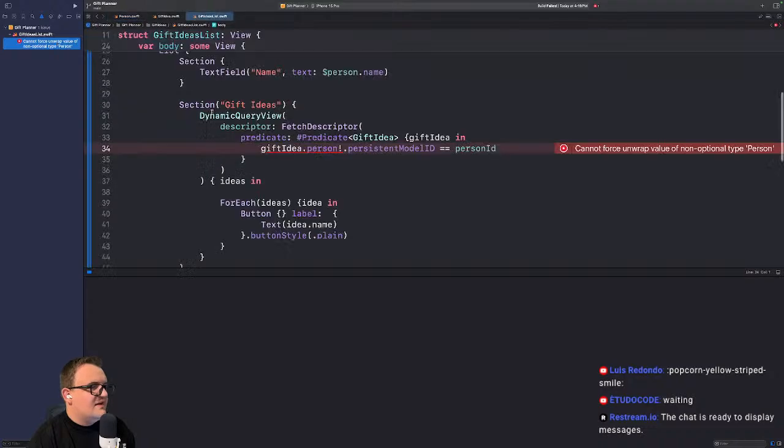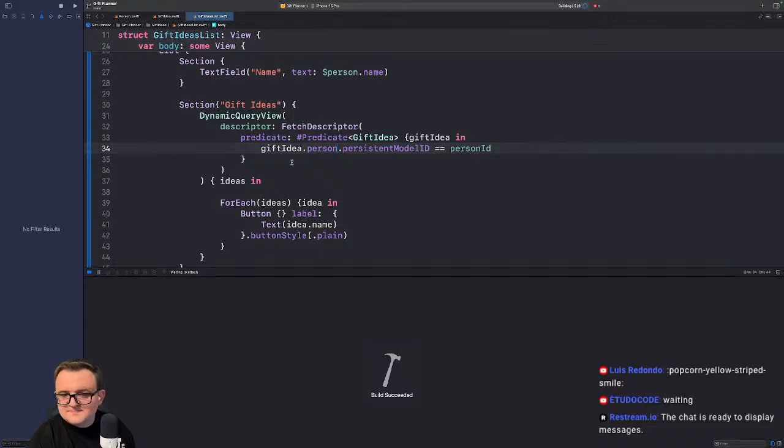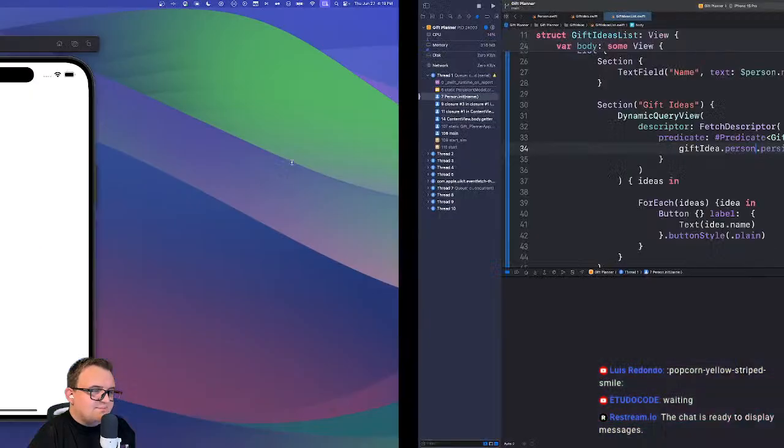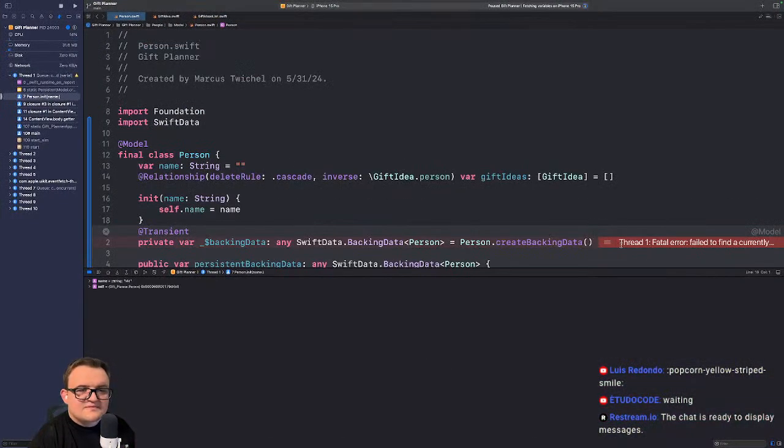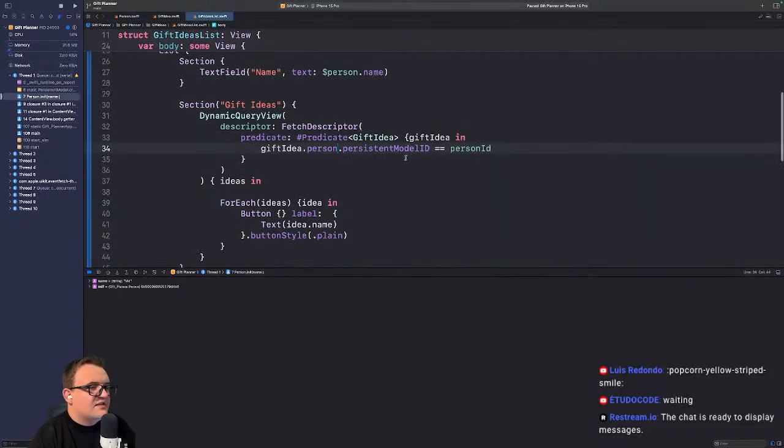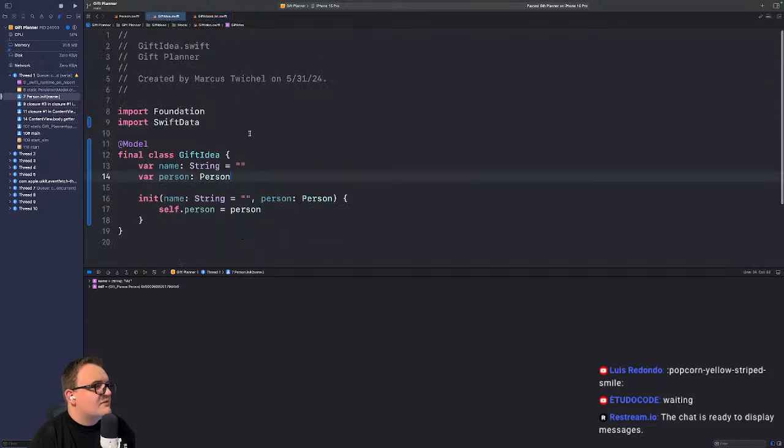And it's that same exclamation point I ran into about 6 times. And what do we got? Failed to find a currently. This is the most annoying thing I think I've ever seen my whole life.